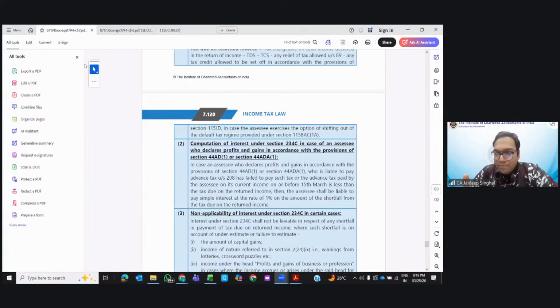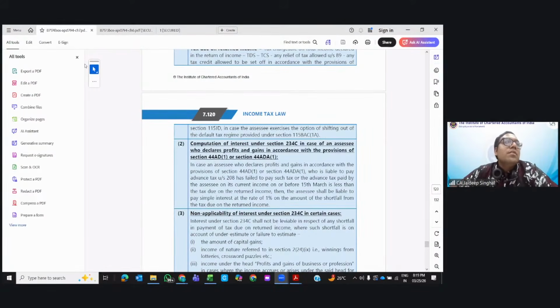Let's suppose husband and wife. Wife's salary is getting clubbed in the hands of husband. In that scenario, you will first calculate the wife's income. Let's suppose it is income under the head salaries. So you will give the wife the standard deduction of 75,000. Then whatever is the income, that you will club in the hands of husband. So firstly, you calculate the income, then whatever provisions you apply, then you club it in the hands of husband. That is the answer.